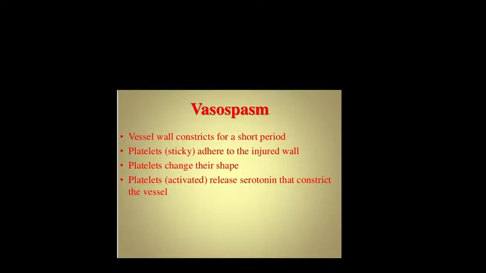Wherever your blood vessel wall is injured, your platelets adhere to the injured wall, and these platelets will change their shape, and one platelet will activate the other platelet, releasing serotonin or 5-HT. 5-HT and serotonin are one and the same. I told you the serotonin is the one responsible for vasoconstriction. So platelets release serotonin that will constrict the vessel. That is the first thing that happens whenever there is injury to the blood vessel. So vasospasm, constriction of the blood vessel, is because of liberation of serotonin from the platelets.